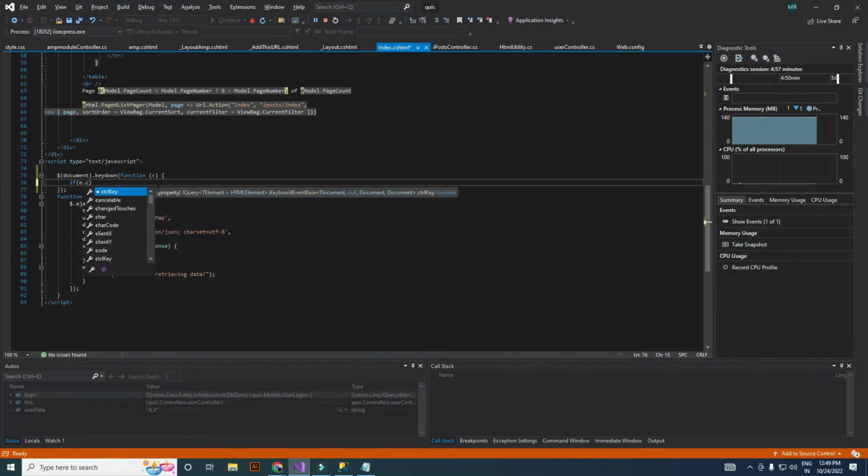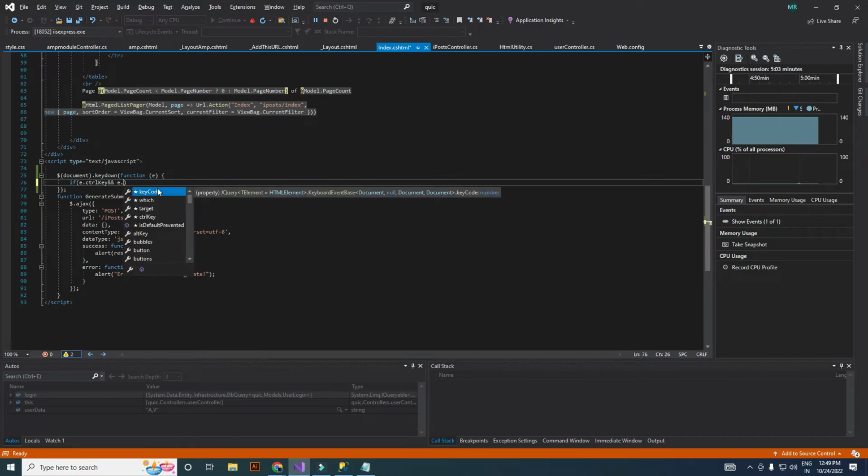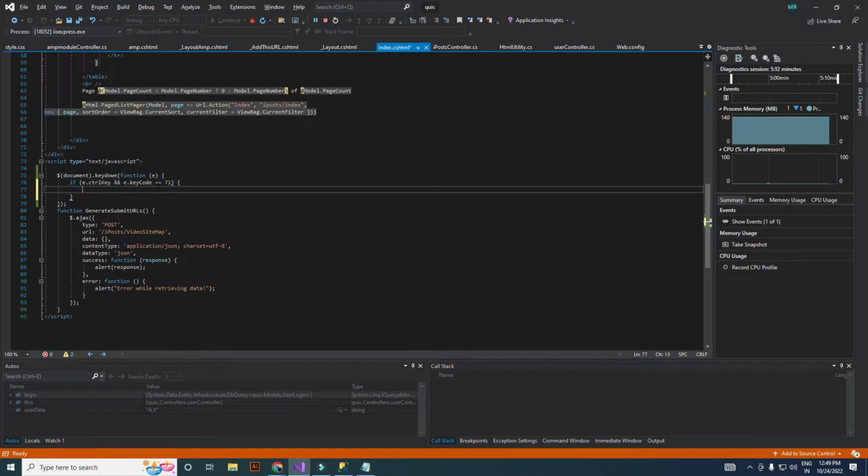This is for the Control key. Keycode 71 is for the letter G. When Control and G are pressed, this function is going to be called.